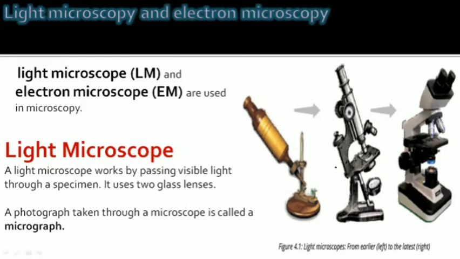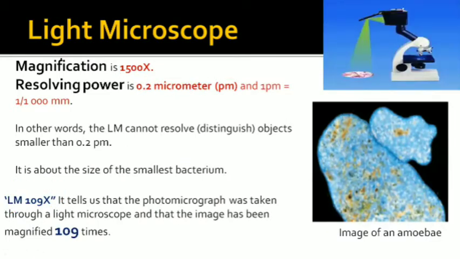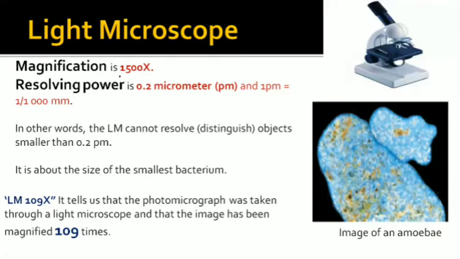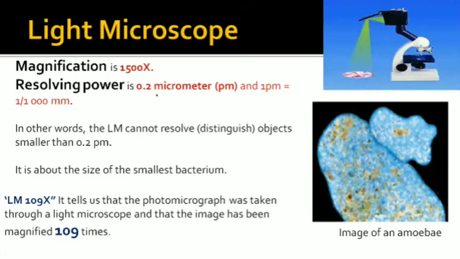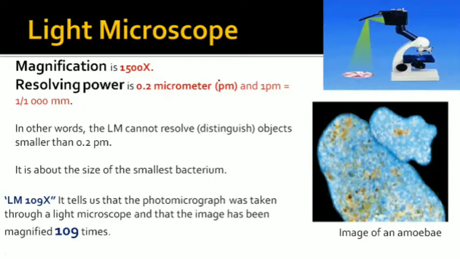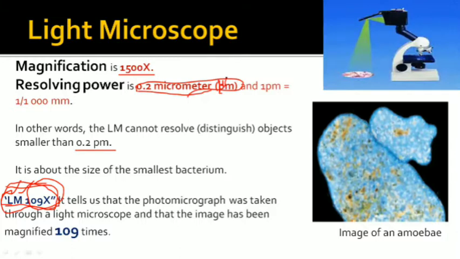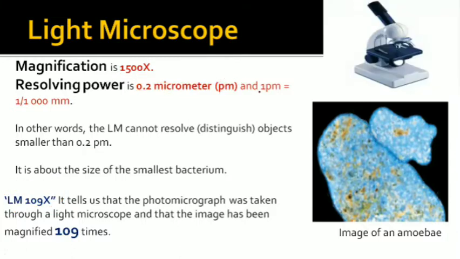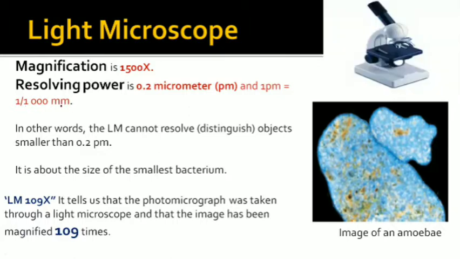The photograph which we take through the microscope, whether compound or electron microscope, is called a micrograph. The light microscope has a magnification of almost 1500 times the original size, and its resolving power is 0.2 micrometer. 1 micrometer is equal to 1 by 1000 millimeter.